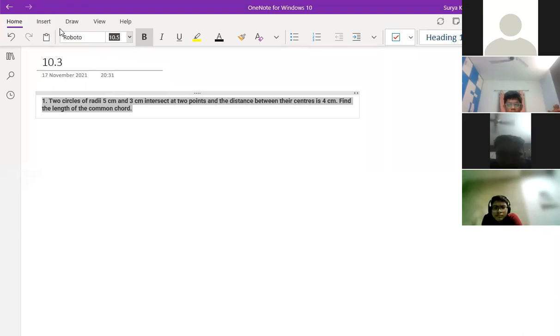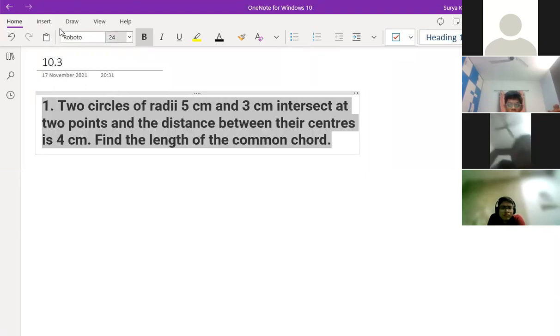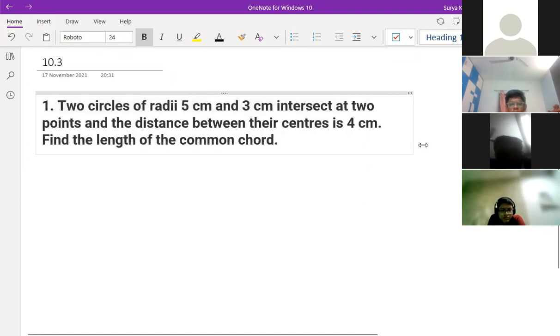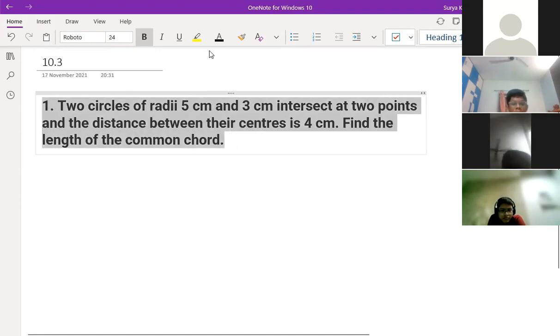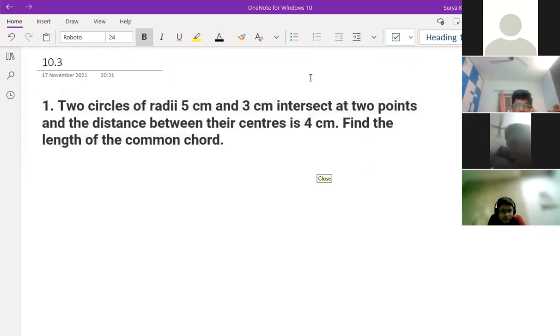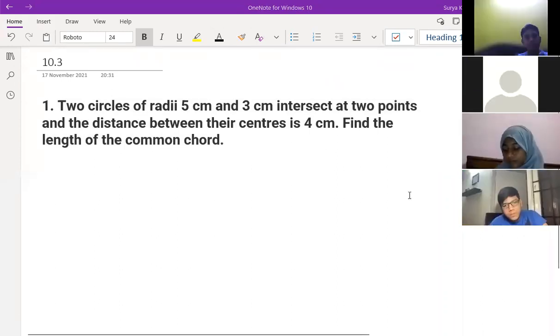Hania will like this question because she's good in finding the answers, right? Proving sums is boring to you, right, Hania? This question you like. Just do this question now. All of you try this question.